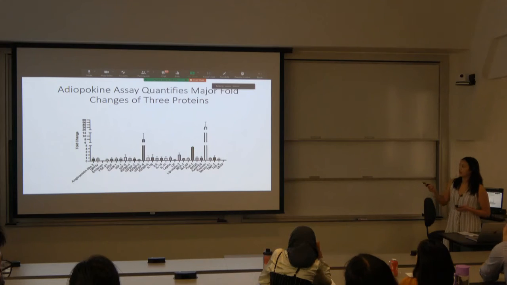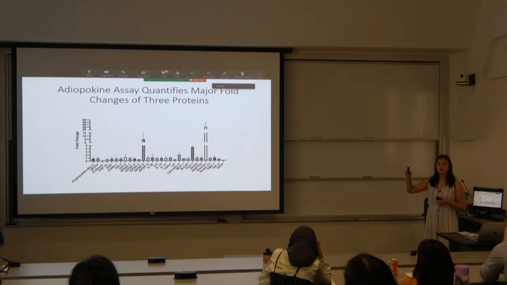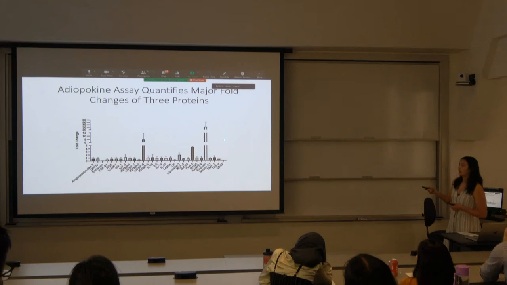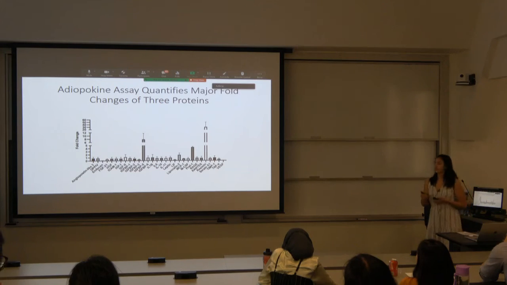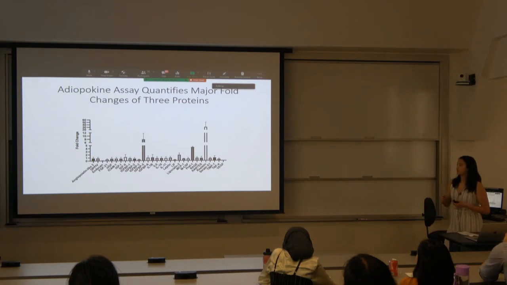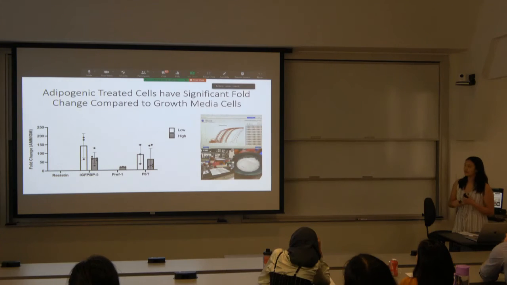So here we have a quantification of the fold change of each of these proteins in our adipokine assay, and we see that resistin had a very high fold change, close to 60, and we also see that IGFBP5 and PREF1 were also increased. So this brings us to our qPCR.